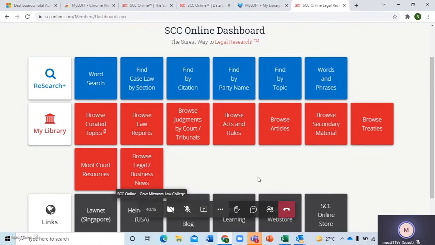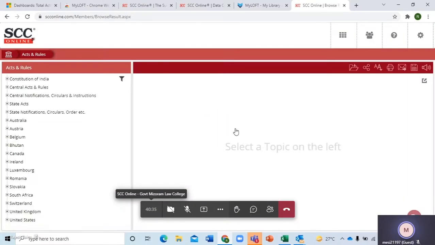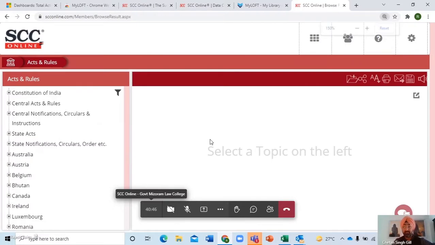Now let's understand the difference between the two. One is the blue tile and the red tile. So let's understand the difference. Mr. Rana, could you please click on Browse Acts and Rules? Now, Browse Acts and Rules. Could you please zoom in a bit? I think it's too small for all of us actually.